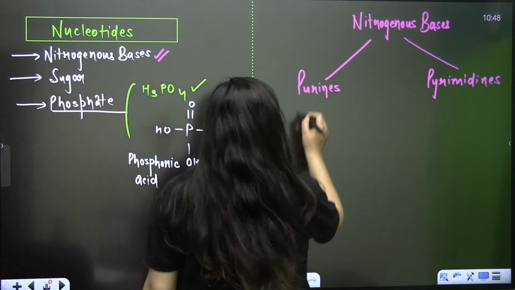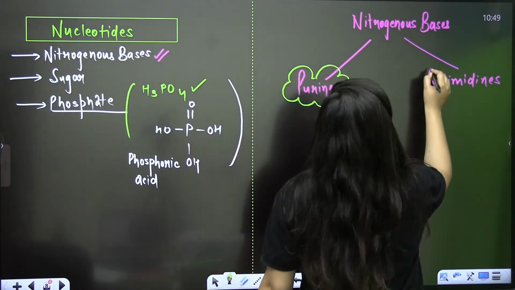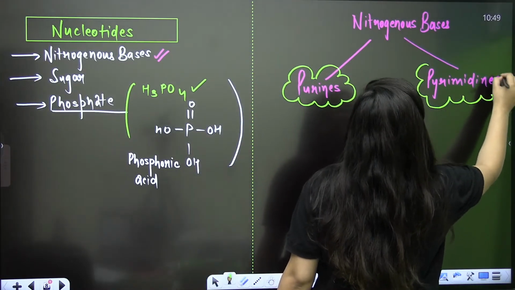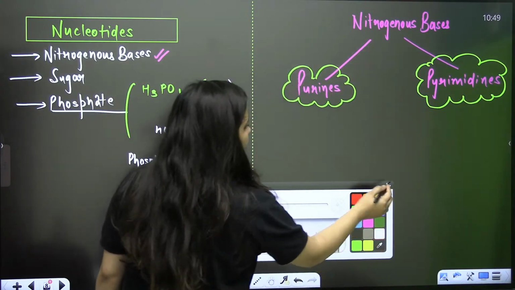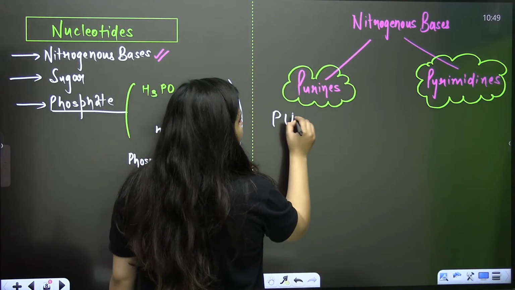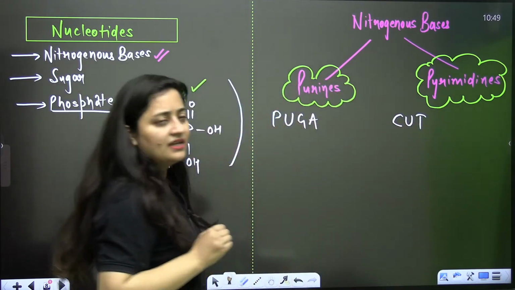Here you are going to talk about the purines and the pyrimidines. For purines there is one trick, that is PuGA. For pyrimidines there is another trick, that is CUT.